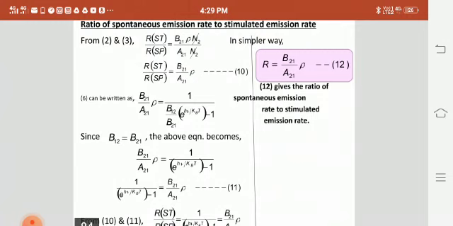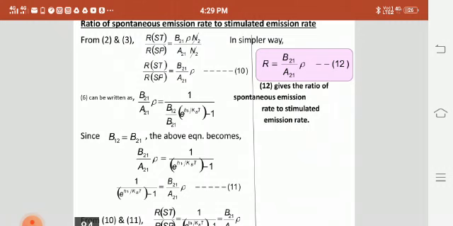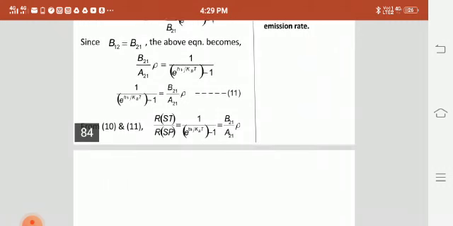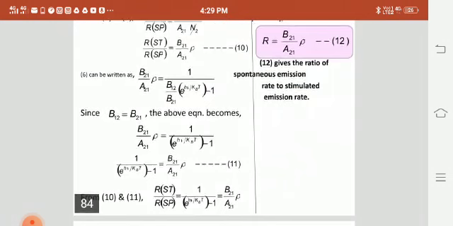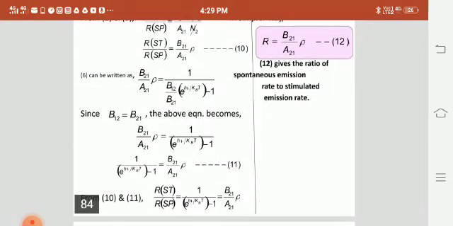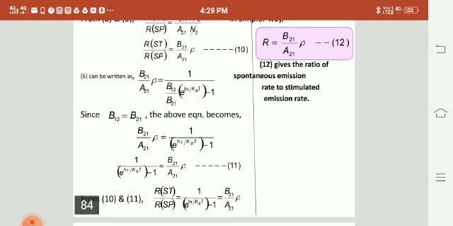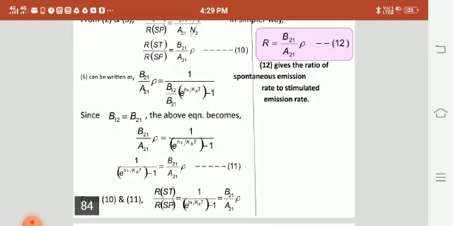This gives the ratio of spontaneous emission rate to stimulated emission rate, which gives the relationship between absorption and emission radiations. In this we have seen what is Einstein coefficient, what are the mechanisms in Einstein coefficient, and what is the relationship between the Einstein coefficients, that is B12 and A21, B21 and A21. Thank you.